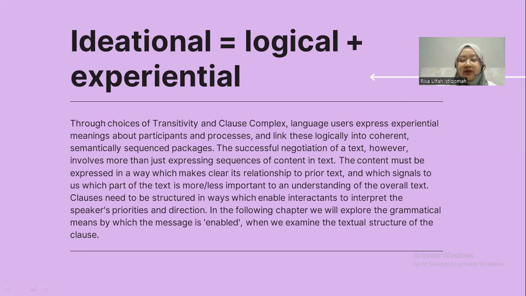The successful negotiation of a text, however, involves more than just expressing sequences of content in text. The content must be expressed in a way which makes clear its relationships to prior text and which signals to us which part of the text is more or less important to understanding of the overall text.